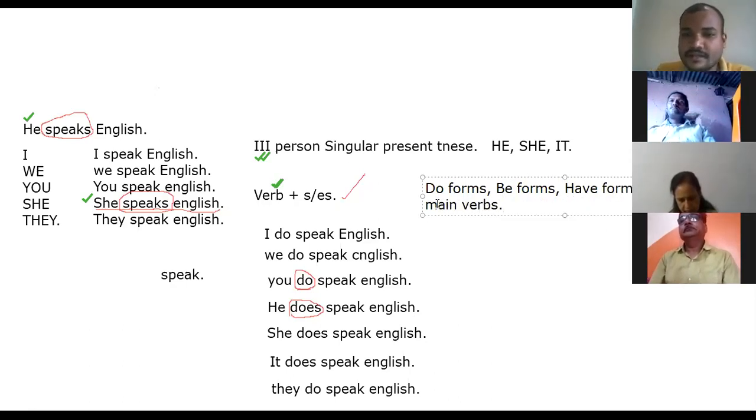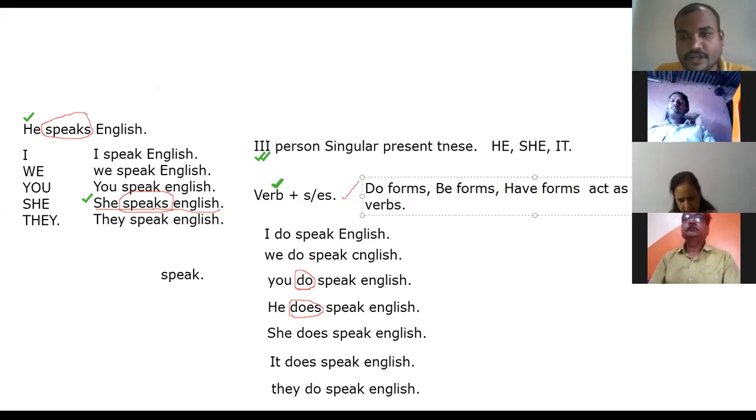Okay, they act as main verbs sometimes, not always, sometimes. So here do is helping verb, but here do is main verb.